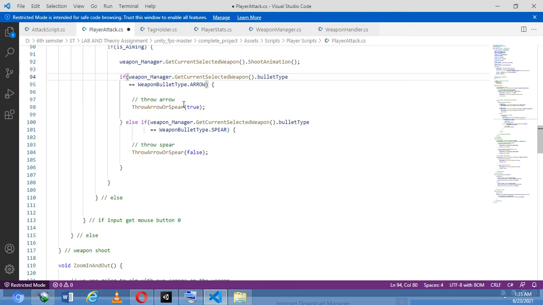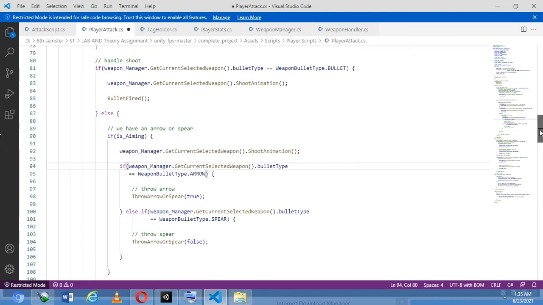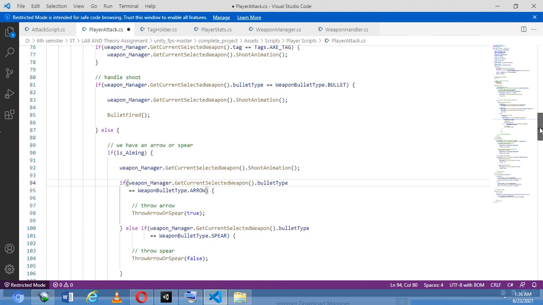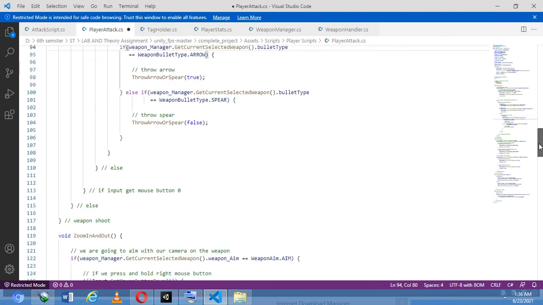So if the weapon selected is the crossbow, it will throw the crossbow. There is no work of the bullets, and no work of the fire type and the rest of the code that is used for the assault rifle.